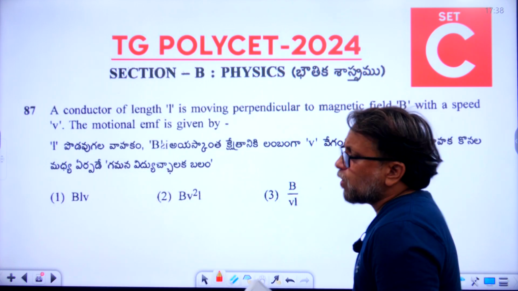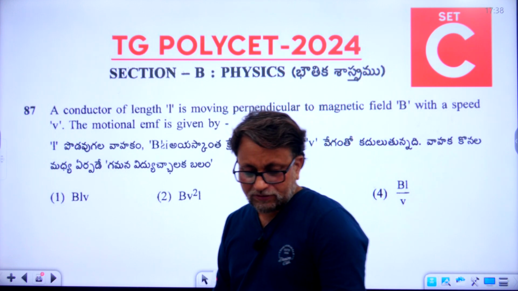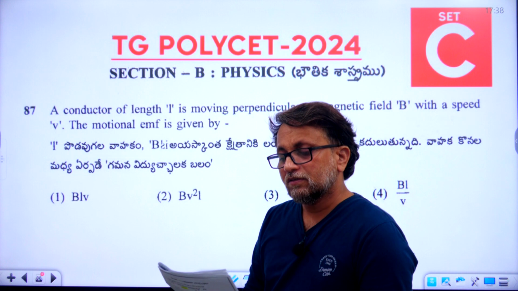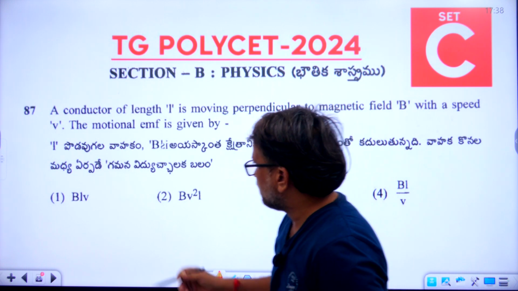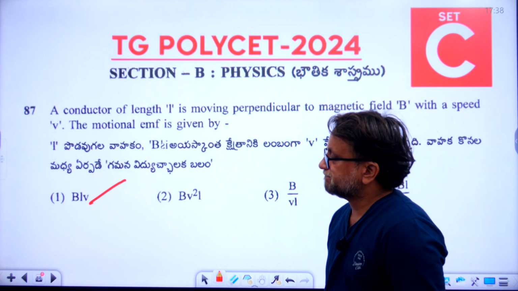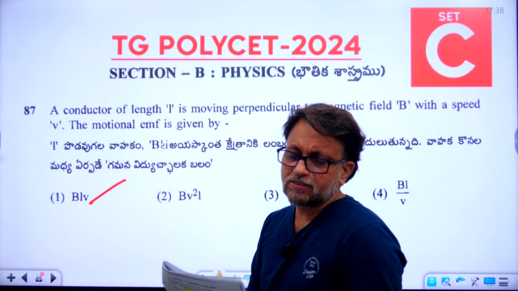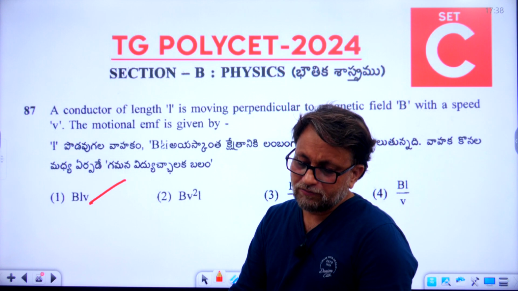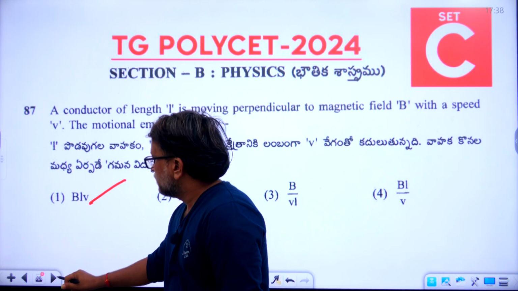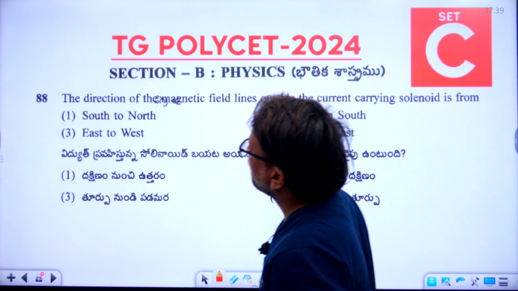So let us go directly with the answer. 87th question. So what is the right answer for 87th question? So first option is the right answer for 87th question. Okay, you can follow the booklet, students. Set C. Right now we are doing set C key. You need to follow that.